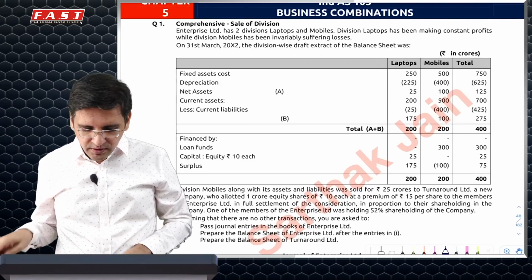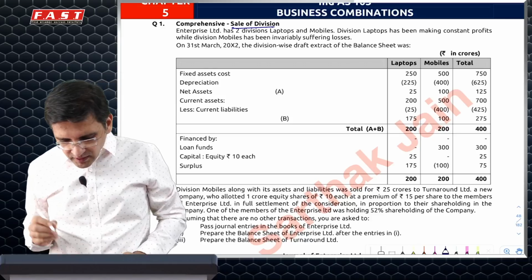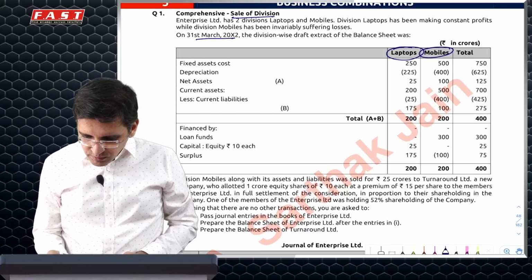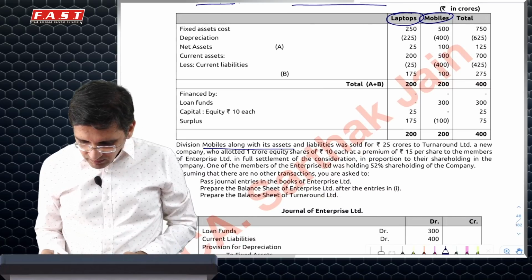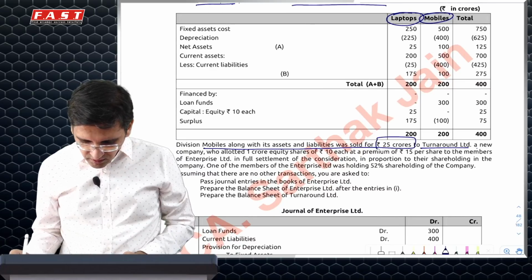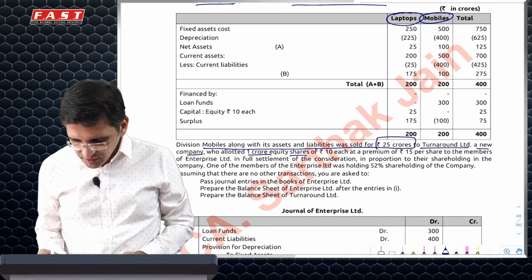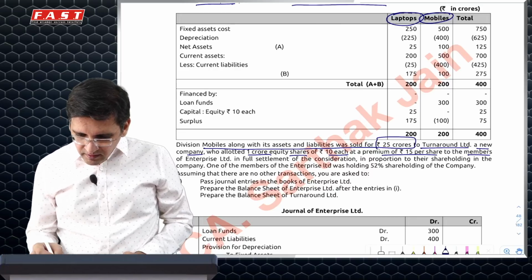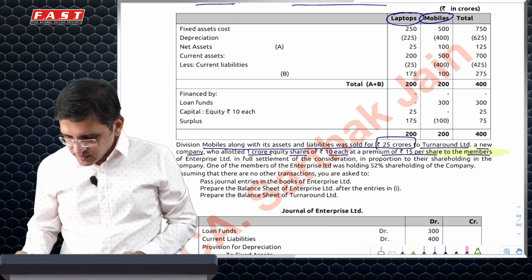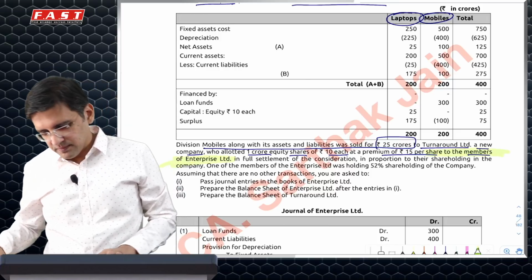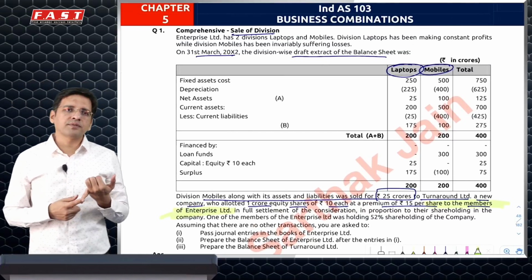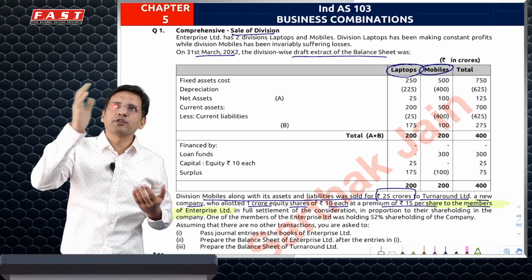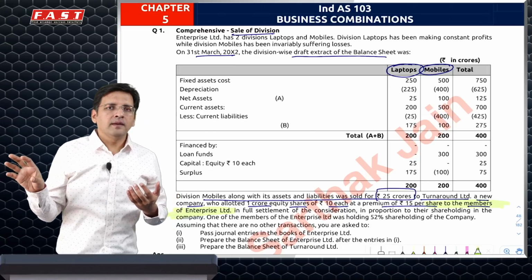Business combination question number 1, sale of division. What has happened is the company has 2 divisions, laptop and mobile. The 31st March 2002 extract is given. The mobile division was sold for 25 crores to Turnaround, a new company, which allotted 1 crore equity shares of 10 each at a premium of 15 per share, which is the 25 crore sale consideration. What is most important in this question is that it was given to the members of Enterprise Limited. So it is actually a case of sale of division. Whenever you do a sale of division, you will transfer all the assets and liabilities, and whatever difference you get will go to PRL.